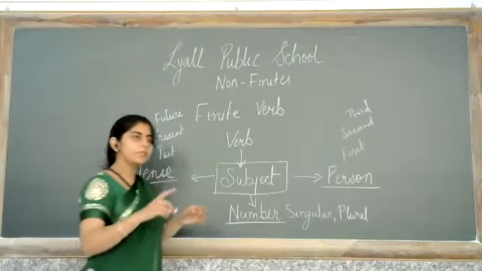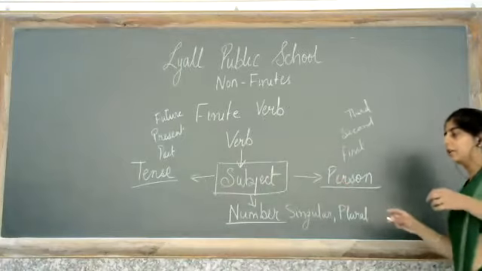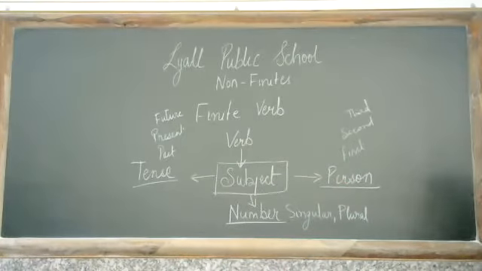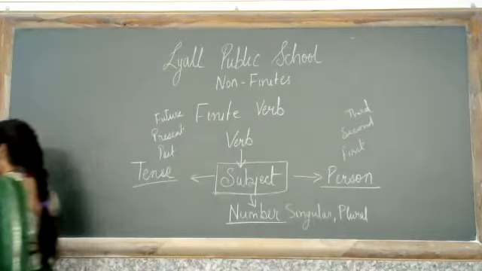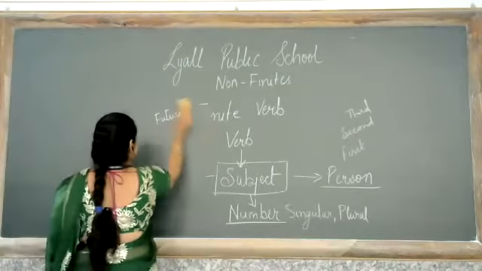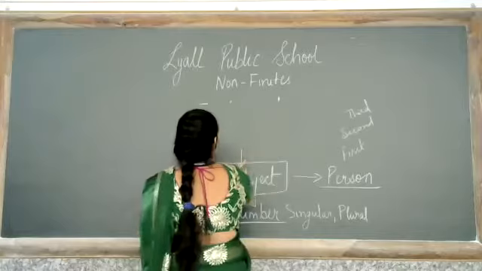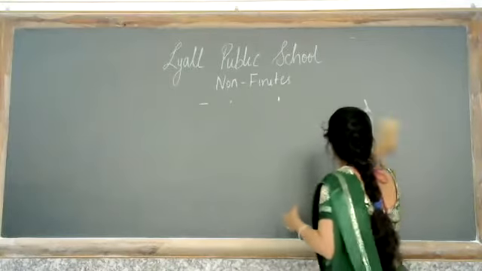Verb अगर इन सब के accordingly change हो रहा है तो that is a finite verb, and if it doesn't change, that is a non-finite verb. Now how it is going to change per tense, per person, and per singular and plural, that we are going to see.